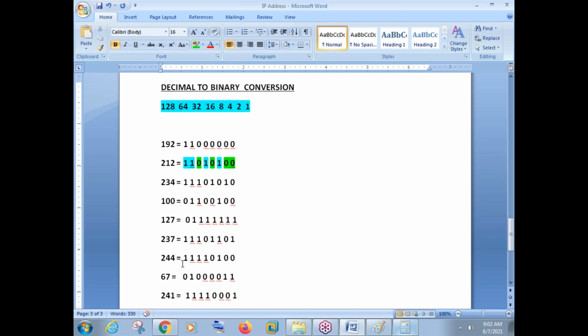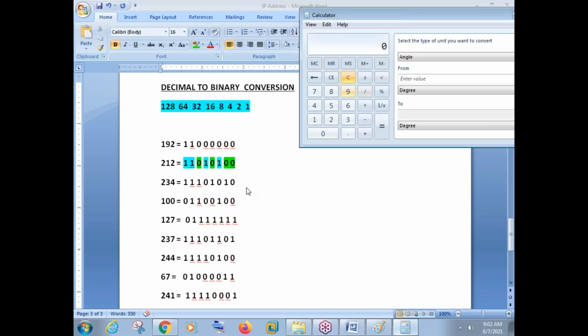So if you take 244 as a decimal number, the binary of 244 will be 11110100. Okay, I'll do the calculation in some other way. Let us see the bit values here. What is the first bit here? 128. Second bit 64. Third bit 32. Fourth bit 16. Fifth bit is 8 here, but can we take 8? No, it is 0. And what is the sixth bit? That is 4. So we got 244. So this is the way we need to convert a decimal number into binary.